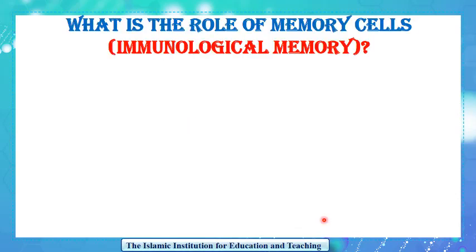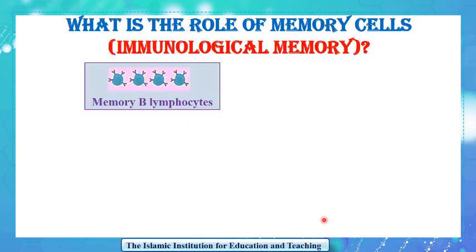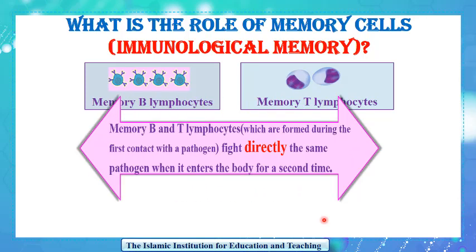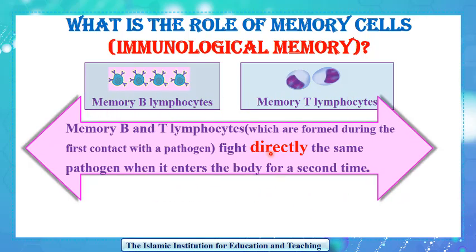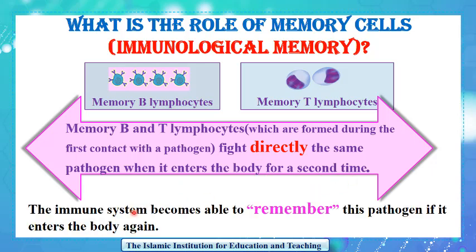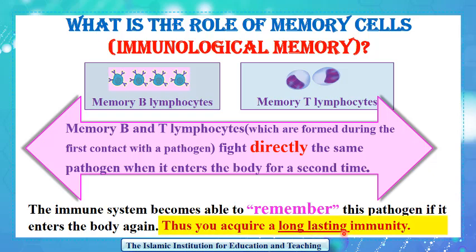So what is the role of memory cells? The memory B and T lymphocytes, which are formed during the first contact with a pathogen, fight directly the same pathogen when it enters the body for a second time. Thus, the immune system becomes able to remember this pathogen if it enters the body again. Thus, you acquire a long-lasting immunity.